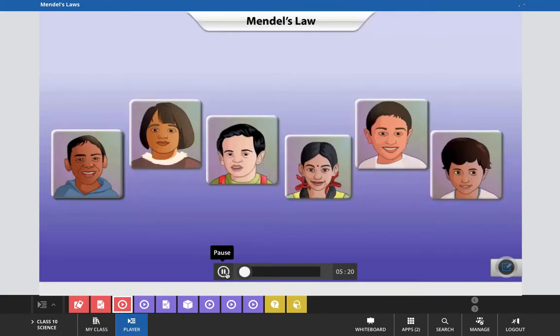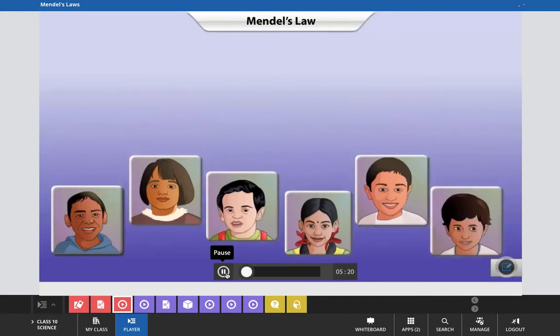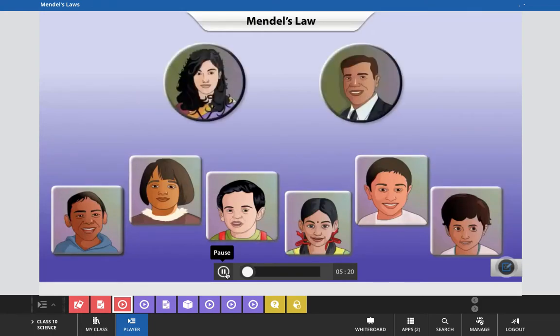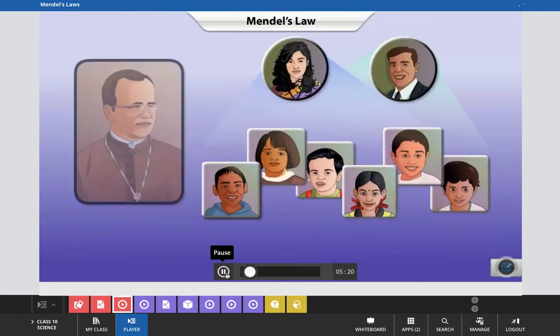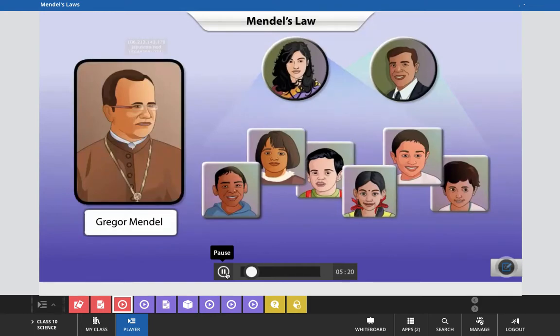Now watch this. Have you ever wondered why your nose, eyes, ears, and skin colors are the way they are? Do you know which of these traits have been passed down to you from your father and which from your mother? In 1866, an Austrian monk named Gregor Mendel published his findings about how traits are passed along from parents to offspring.